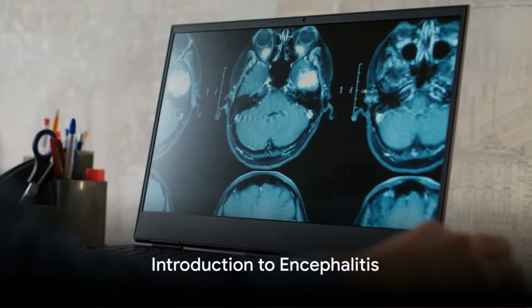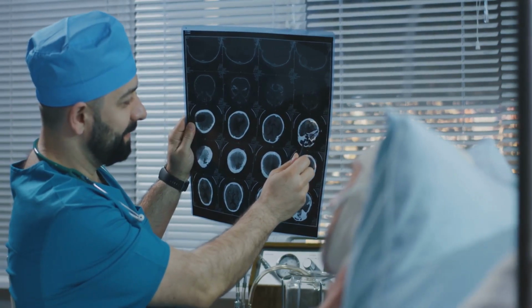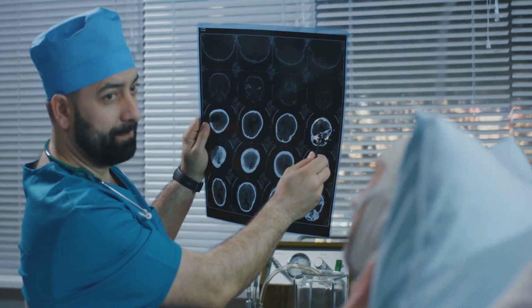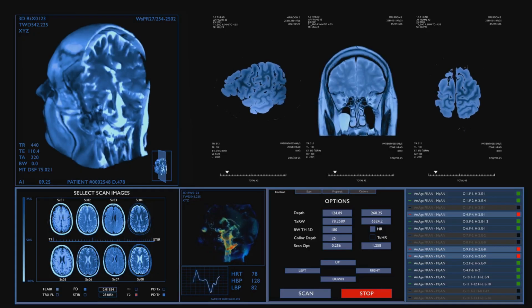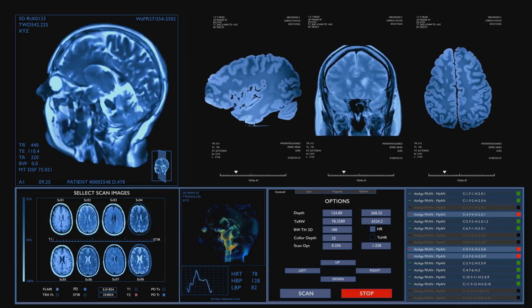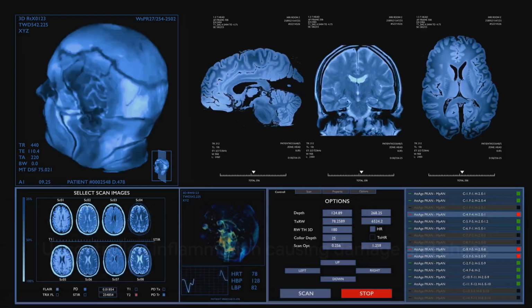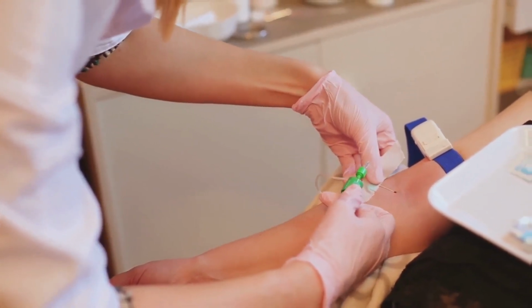Have you ever wondered what happens when the brain, the control center of our body, gets inflamed? Well, that's called encephalitis, a serious condition that can result in severe complications if not treated promptly. It is an inflammation of the brain, often caused by a viral infection. It's like a wildfire raging unchecked, causing damage and chaos in its wake. This may sound scary, but understanding the causes can help us prevent and treat it.